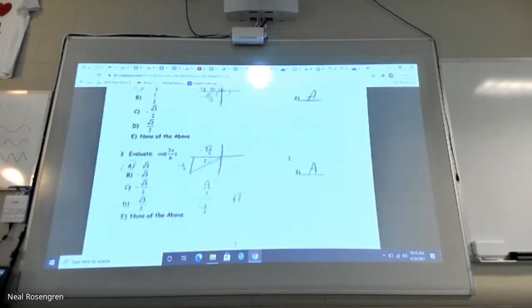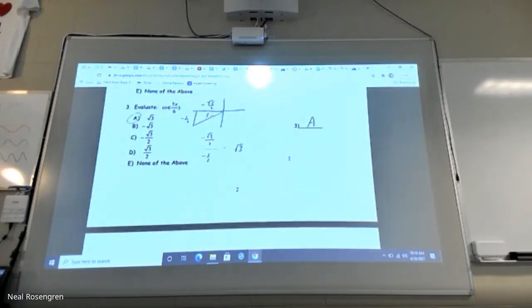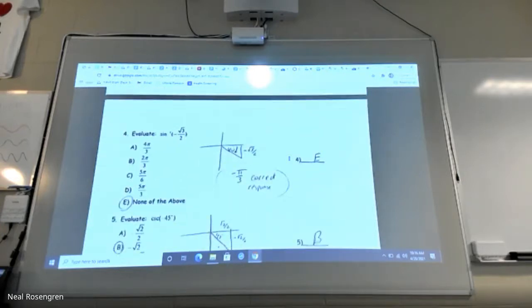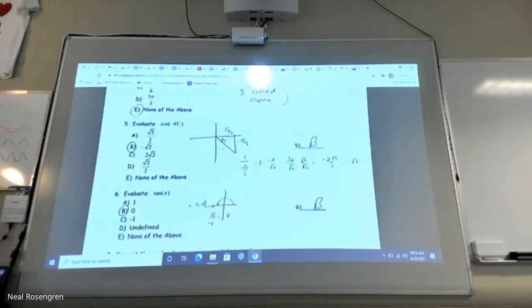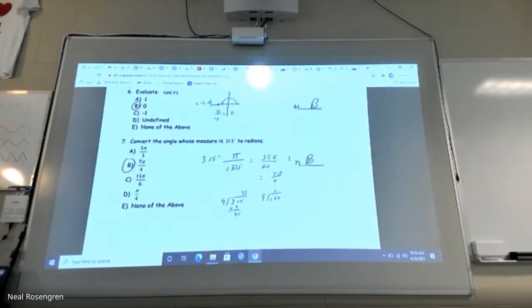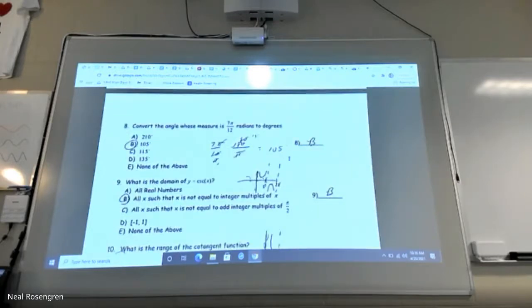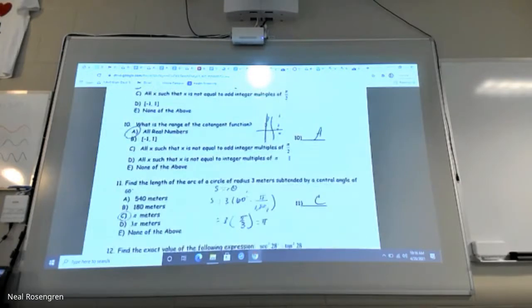Evaluate sine of 4 pi over 3. Yeah, cotangent. All right, cool. Inverse sine of negative radical 3 over 2. Some of them do have a none of the above option, which I know is really frustrating. I think, and don't quote me on this, but I think on the final itself, that's never an answer. So the right answer should be there for you. Convert 315 into radians. Convert radians to degrees. Domain and range of some functions. We've talked about that a little bit.